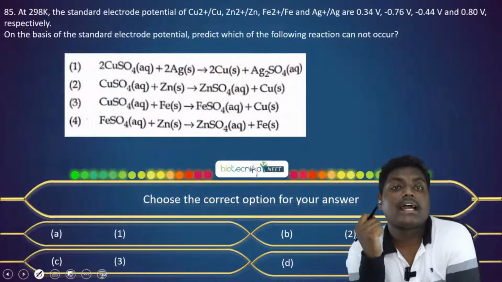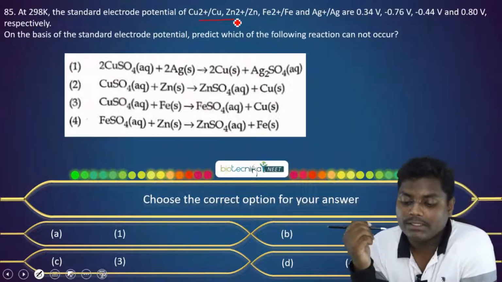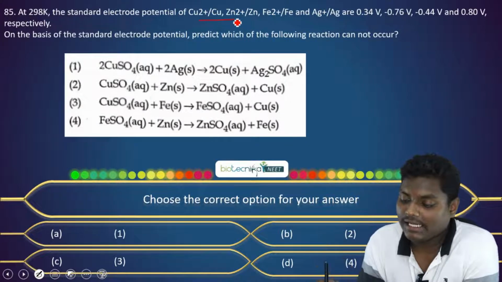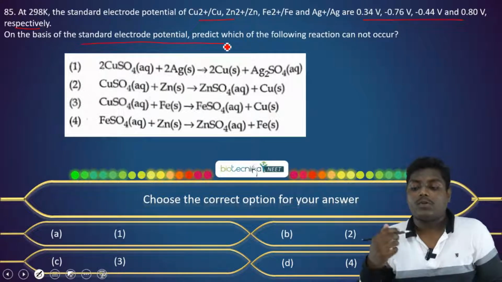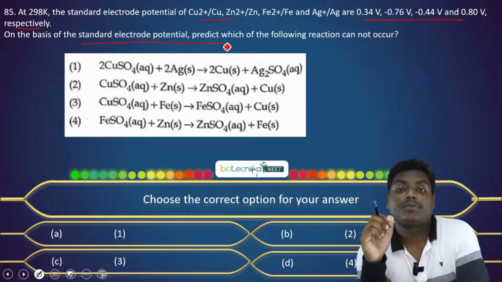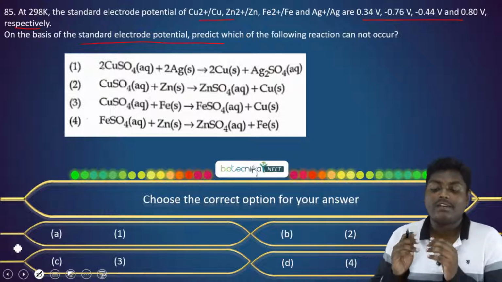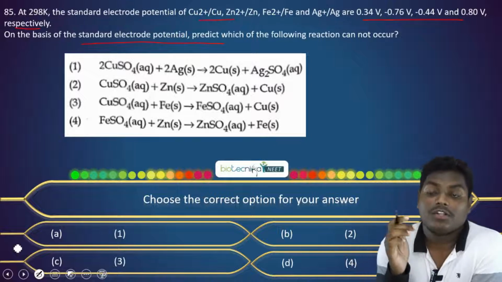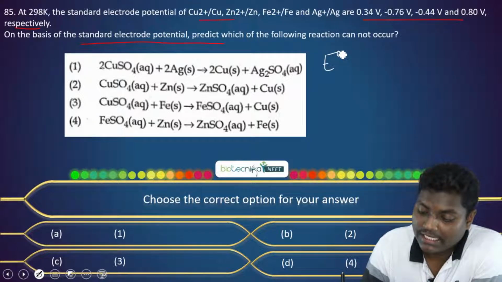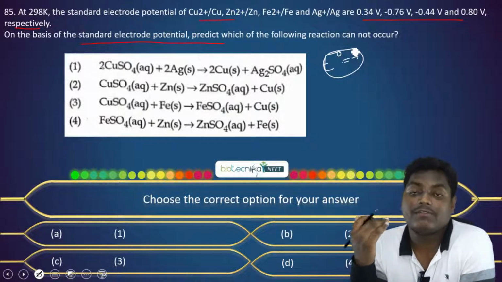Now the next question: at 298 Kelvin, the standard electrode potentials of Cu2+ to Cu, Zn2+ to Zn, Fe2+ to Fe and Ag+ to Ag are given. These are the potentials given respectively. On the basis of the standard electrode potential, predict which of the following reactions can occur. The very first question we picked up in this session was a similar concept. Whenever they ask you to predict whether a reaction will work, whether it is spontaneous, keep in mind that for such a reaction, E cell should be positive.